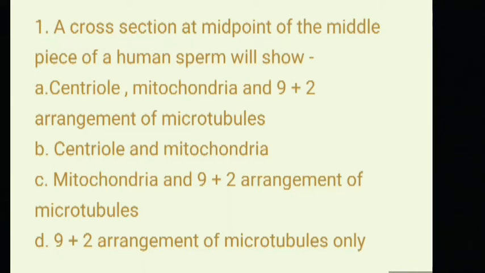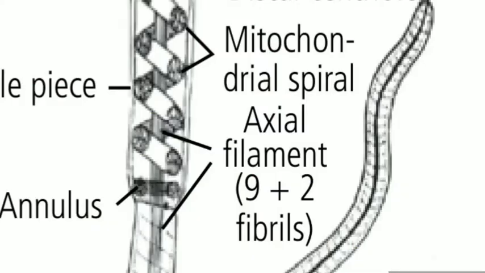Here the answer is option C, because the middle piece is a portion of the sperm where the axial filament is covered by the helical structure of mitochondria. Look at the diagram and make this question clear.